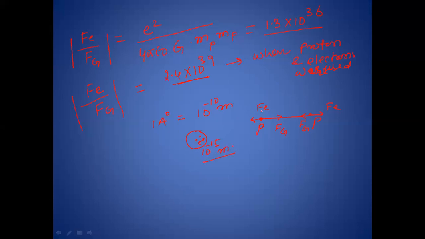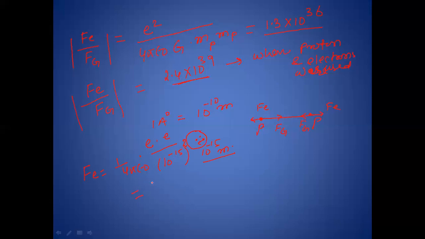So we can find the electrostatic force and gravitational force also. For the electrostatic force, it is 1 by 4 pi epsilon naught, into charge on proton multiplied by charge of proton, divided by the distance between the protons, which is 10 to the power minus 15 meter, so a square is coming.